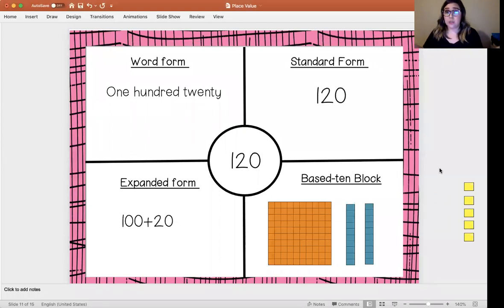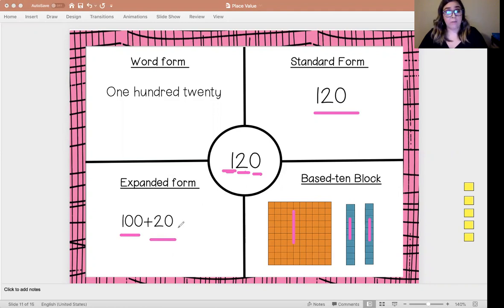Now I have the number 120, okay? Standard form means what? Just write the number. That's all I did, was just write the number, 120. Base 10 form, okay? Starting with my left side, I have 100, that means I have 1 flat. I have 2 tens, so I have 2 rods. And I have 0 in my ones place, so I have 0 units. That's 120 in my base 10 blocks. Now let's look at the other one. For my expanded form, I have 100 plus 20.